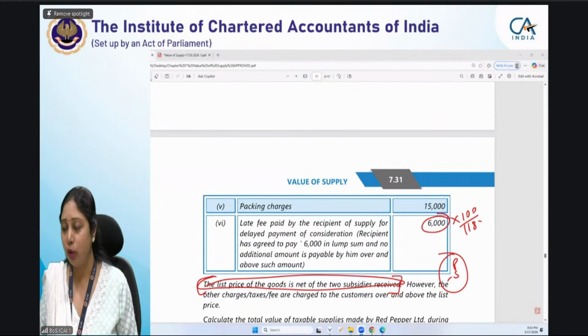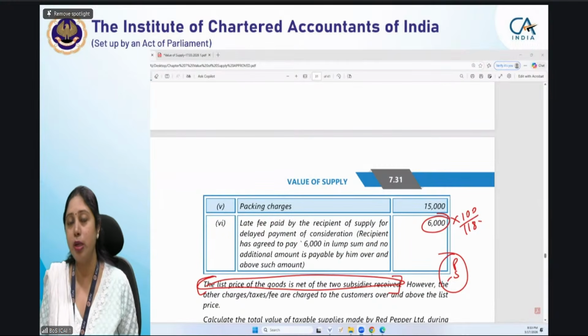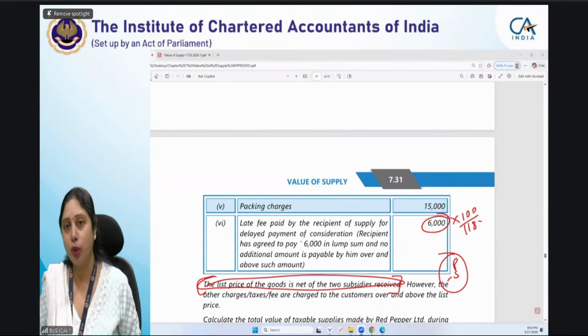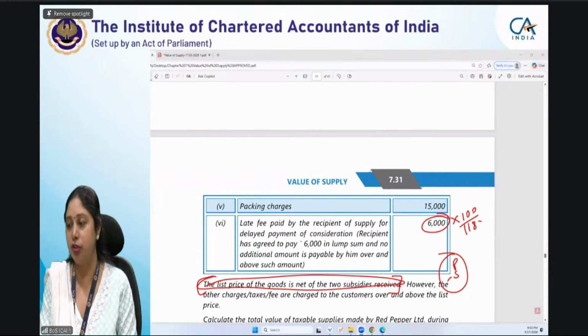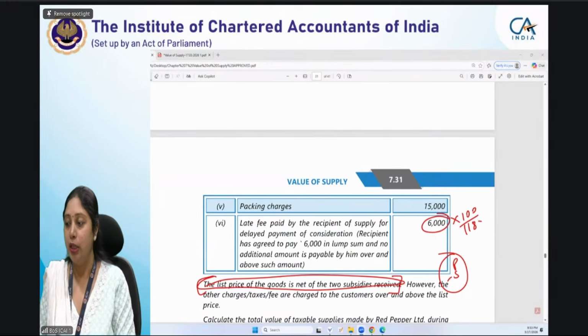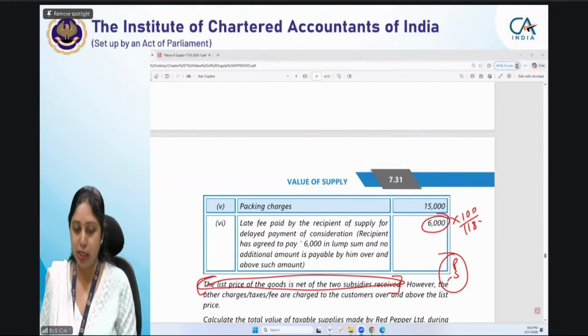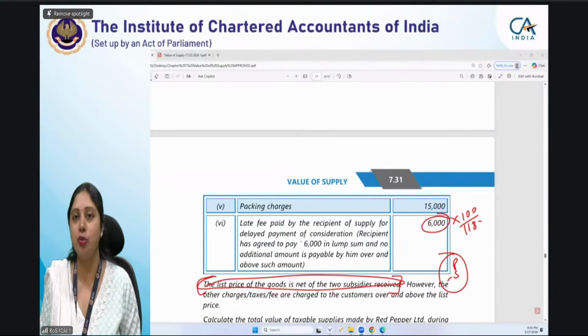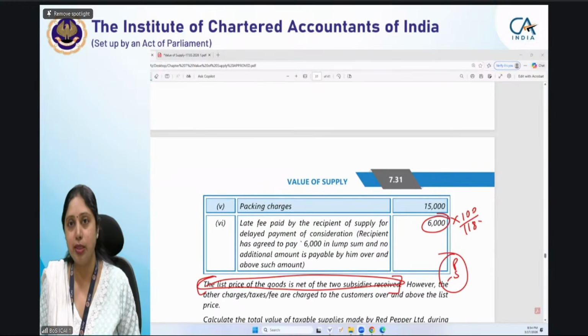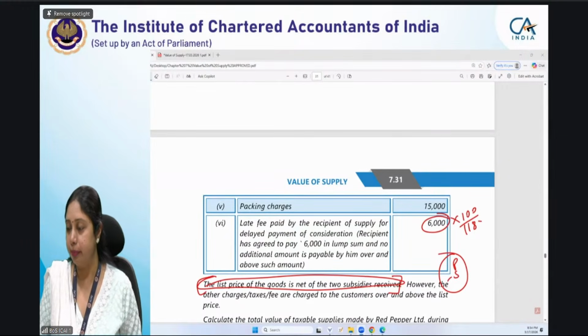GST portal is not at all concerned with your commercial credit note, because your GST amount is not going to be reduced. You have taken the transaction value as 50,000. You have paid GST on that. The recipient has taken credit on that. So the entire supply chain is complete, and everything is matching at each point of time for the GST portal. Same is there for your books of accounts also. In books of accounts, you have shown a discount of 1,000 rupees, and your books of accounts will also match, because GST discount you anyhow have not given either on the GST portal or in your books of accounts. Got it? Yes, ma'am.